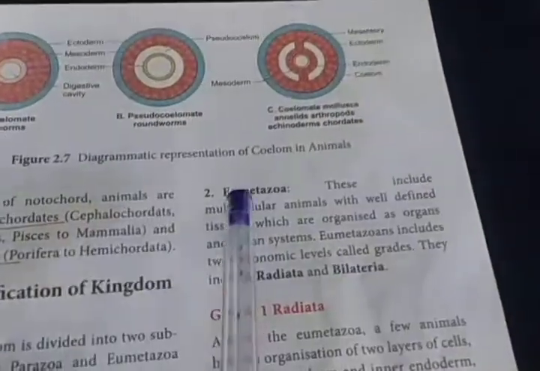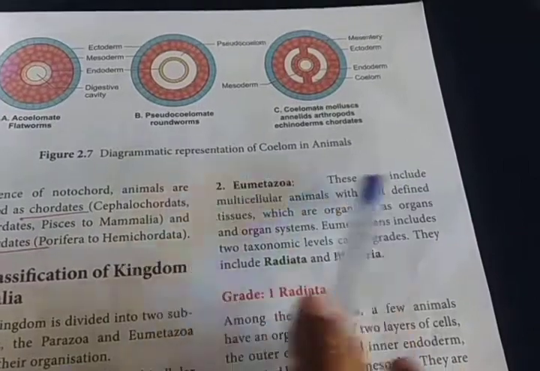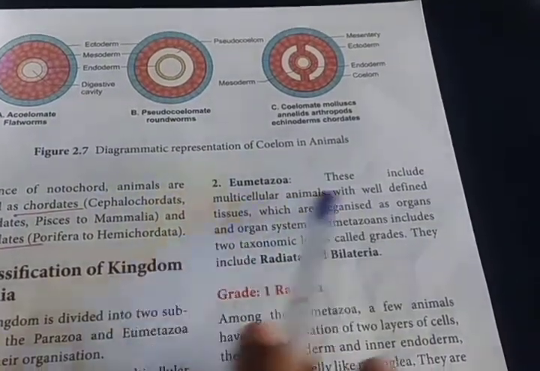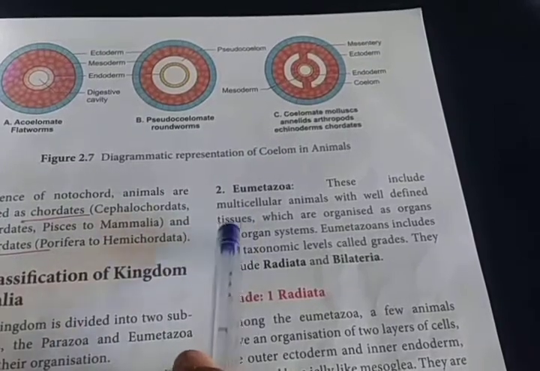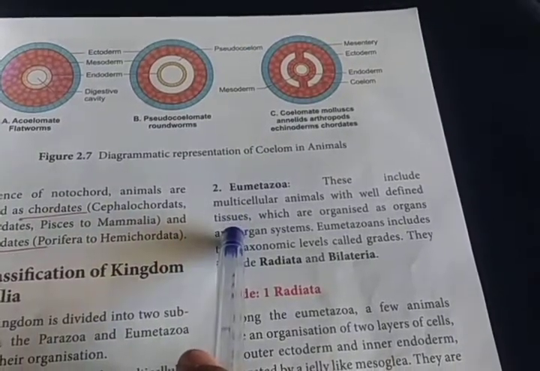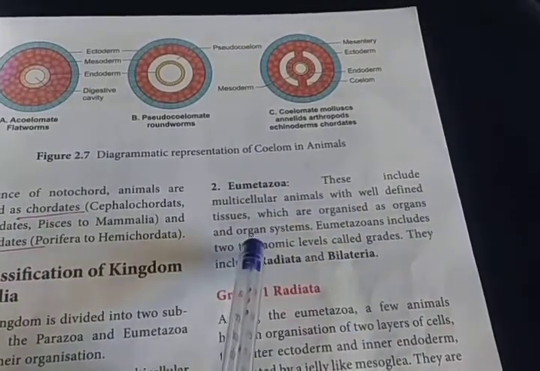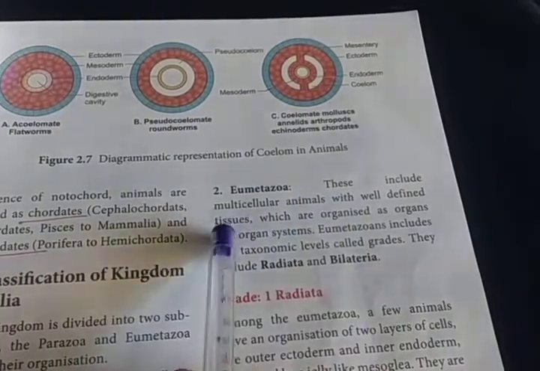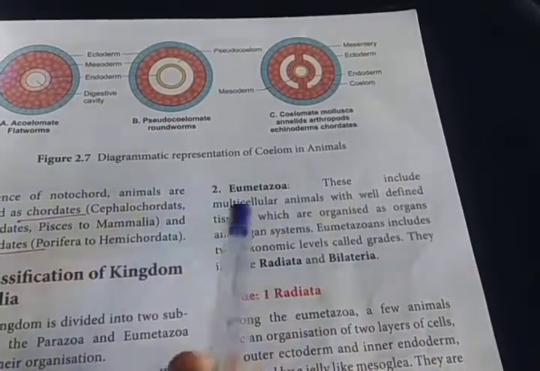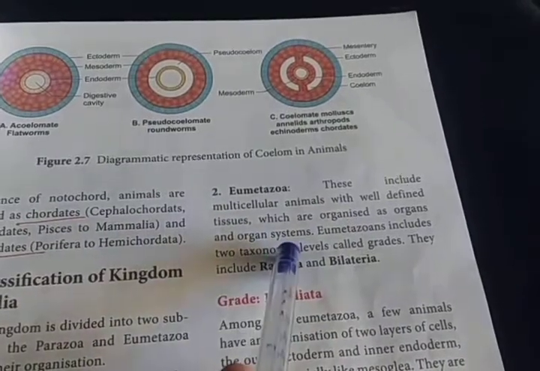Another one, the subkingdom Eumetazoa. Eumetazoa are multicellular animals with well-defined tissues. So the cells are tightly packed together. So the cells can produce the tissues. Then the tissues can produce the organs. Then the different organs can produce the organ system. So these include multicellular animals with well-defined tissues which are organized as organ systems.